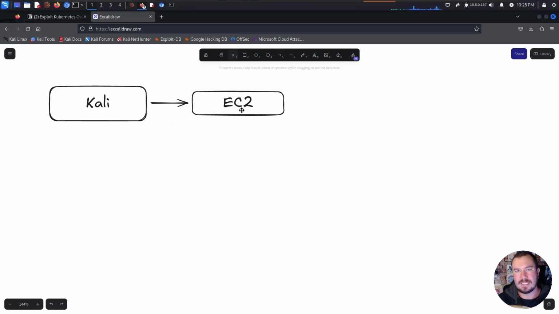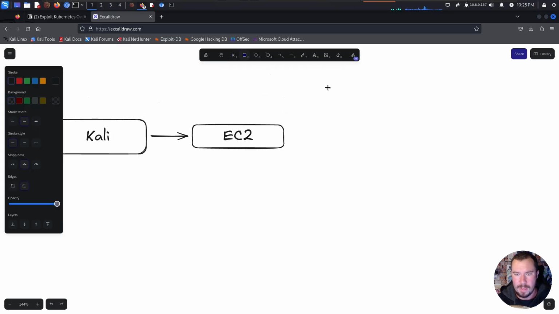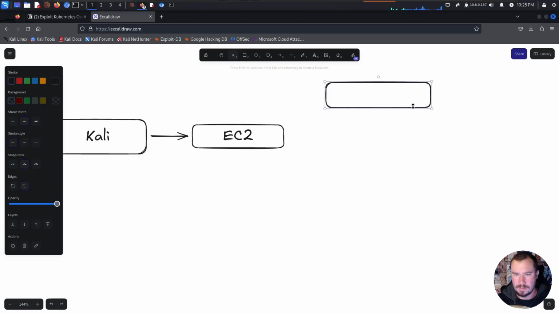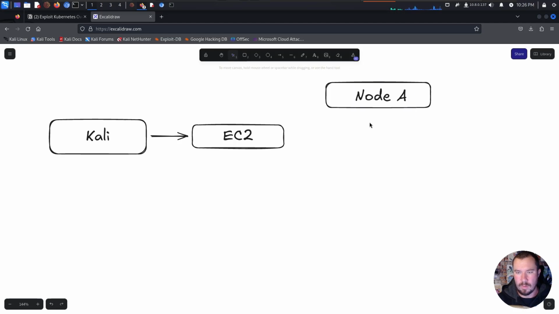But then on the EC2, remember we got that first initial shell on node A in the Kubernetes cluster. So let's go ahead and make that. We'll make another box right here, and we'll just call this node A, right? We have our node A here. Let me put that more in the center, but we have node A, and node A is able to connect to EC2, or EC2 is able to connect to node A.